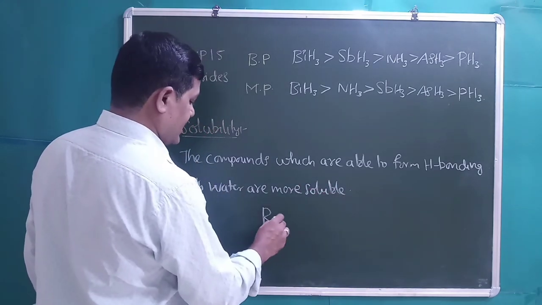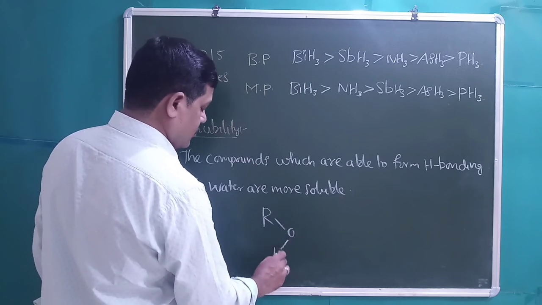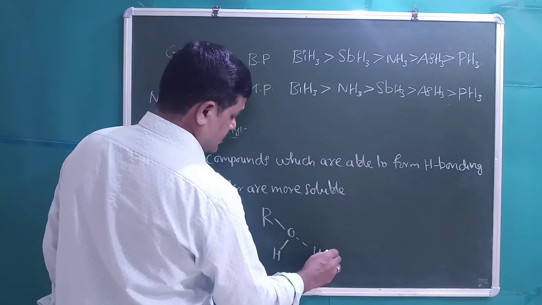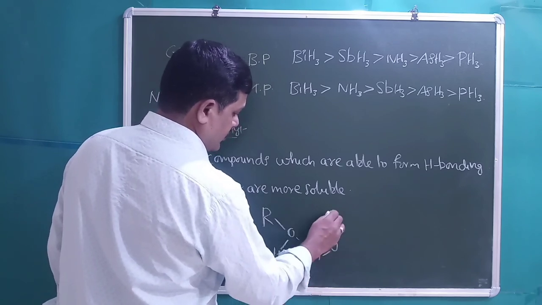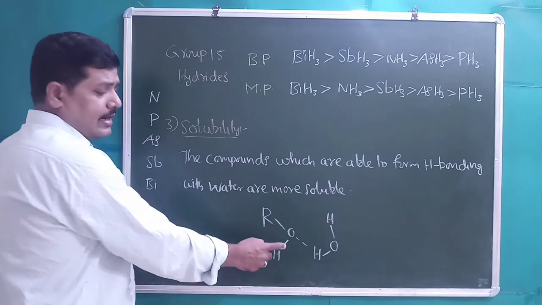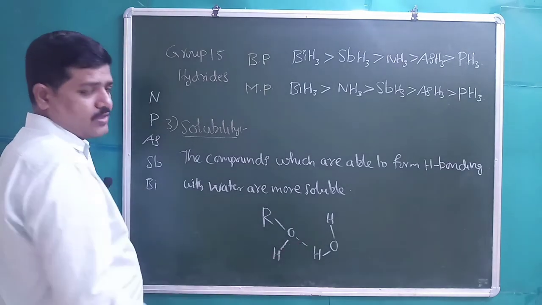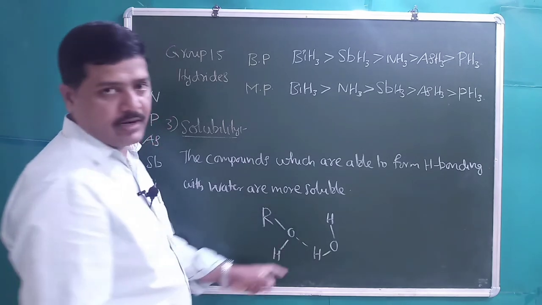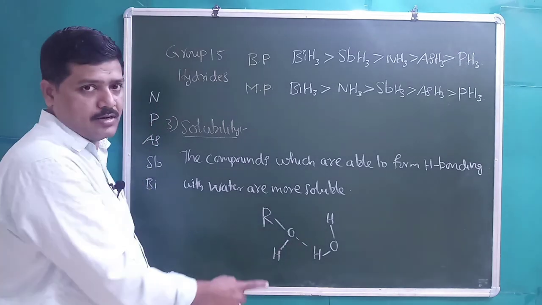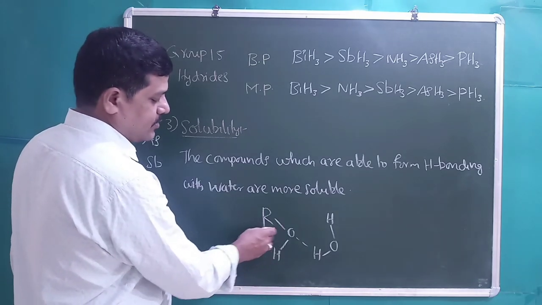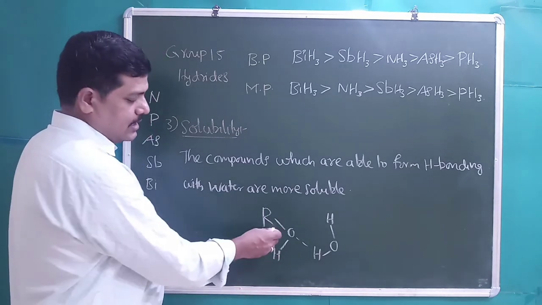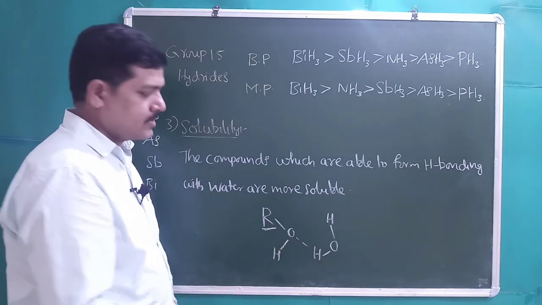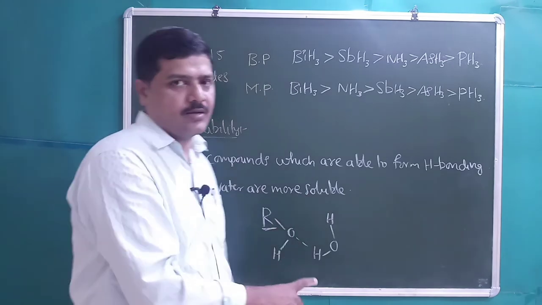For example, we will take alcohol, ROH, and HOH. Alcohol is making hydrogen bonding with the water. So the compounds which are able to make hydrogen bonding with the water are more soluble, right? As the length of the alkyl group increases, solubility decreases, because the alkyl group is hydrophobic in nature, right? Students, this is about hydrogen bonding.